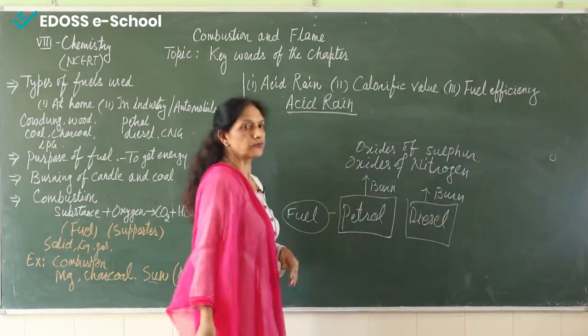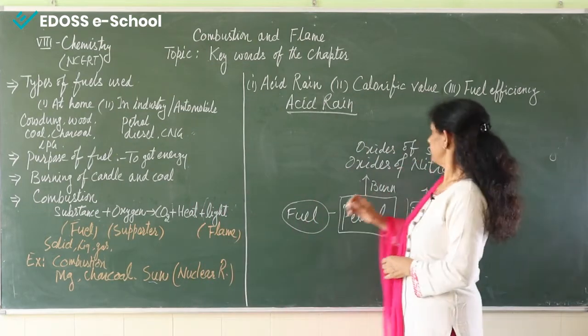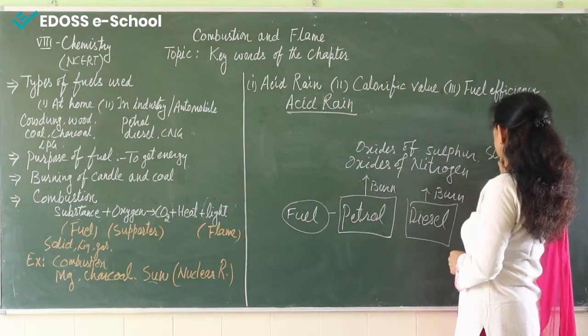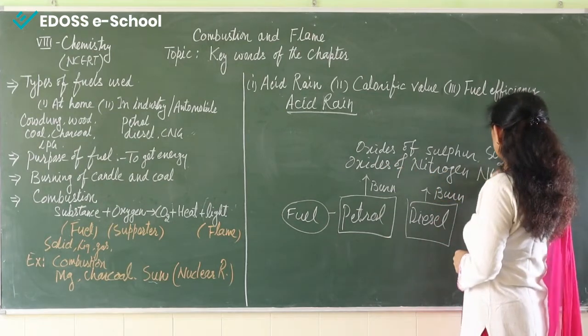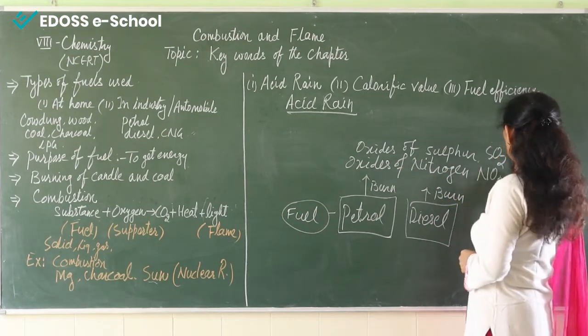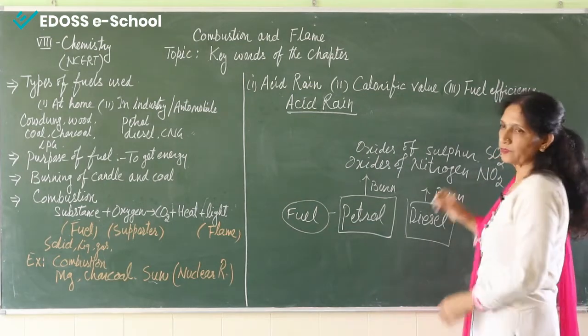Oxides of sulfur, we can say sulfur dioxide, and oxides of nitrogen, we can say NO2 or NO, NO3.